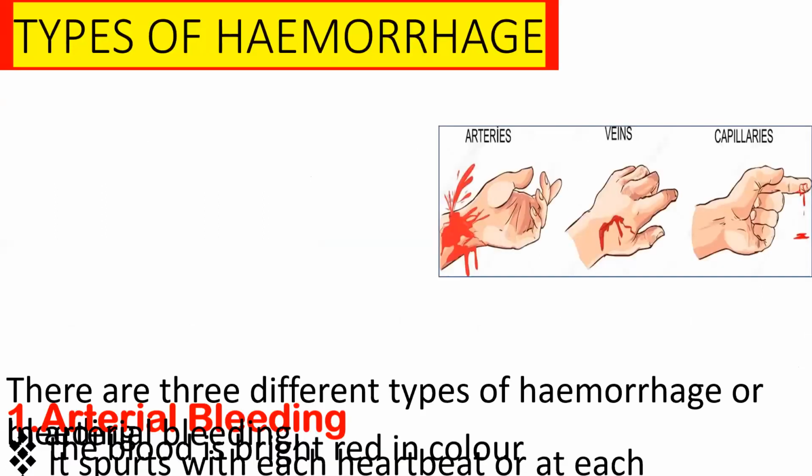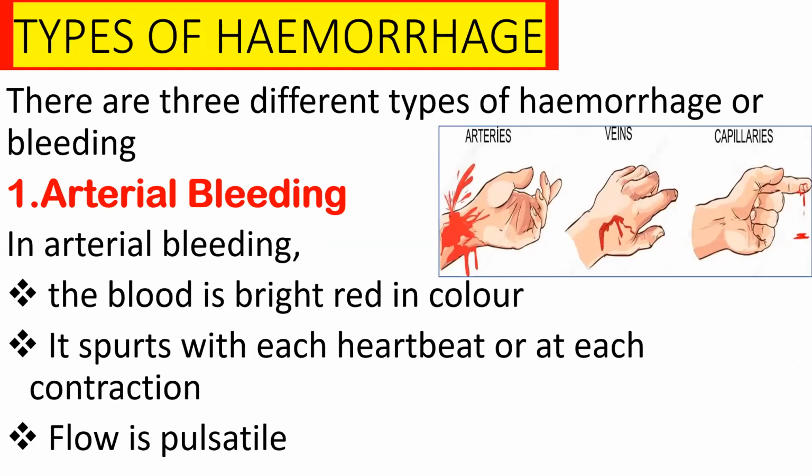And the other one is the types of hemorrhage. We could find three types of hemorrhage. The first type is arterial bleeding. In arterial bleeding, the blood is bright red in color, it spurts with each heartbeat or contraction, and the flow is pulsatile. Whereas in venous bleeding, the blood is not bright. It is dark red in color and it does not spurt, as compared to arterial bleeding, and the flow is slow and steady.